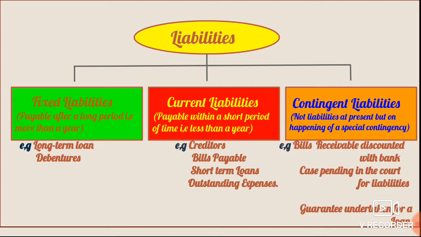Now, to explain you an example, suppose if the business has given a guarantee for a loan, and if the loan is not paid by the person or the entity to whom the business has given guarantee, then in future this may become a liability to the business. So such liabilities which are actually not liabilities at present but may become liabilities in future are termed as contingent liabilities. Now, contingent liabilities are not shown in the balance sheet, but they are generally shown below the balance sheet as a footnote.